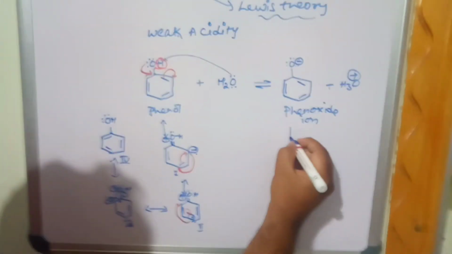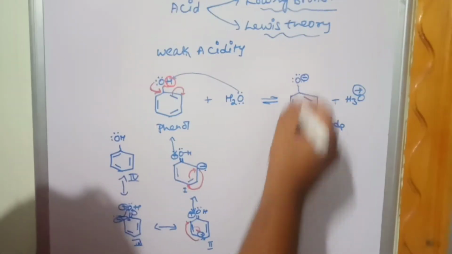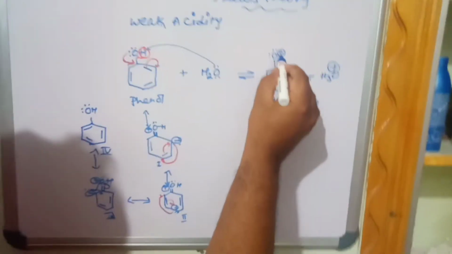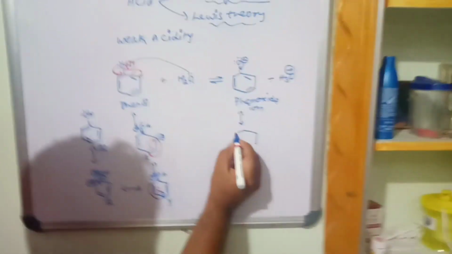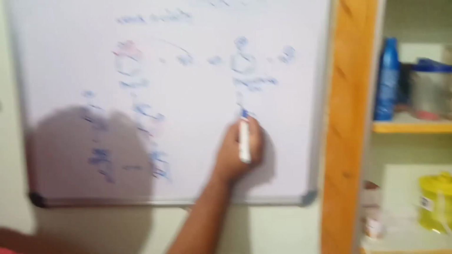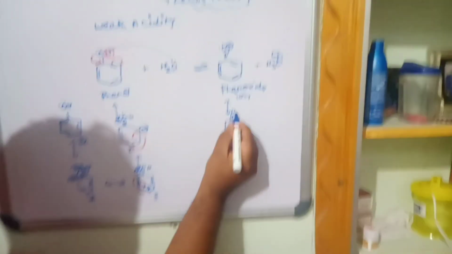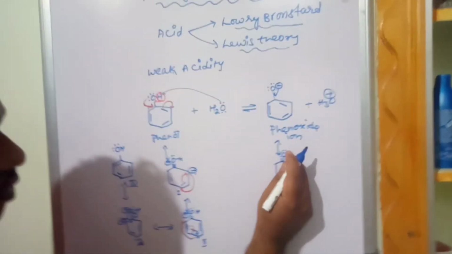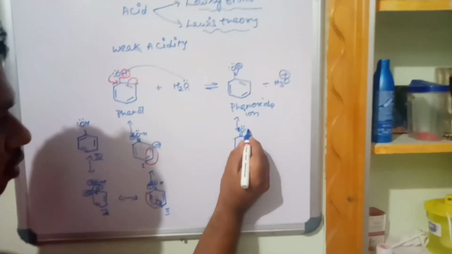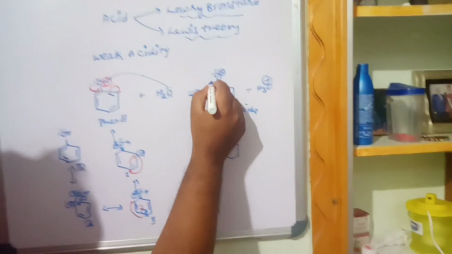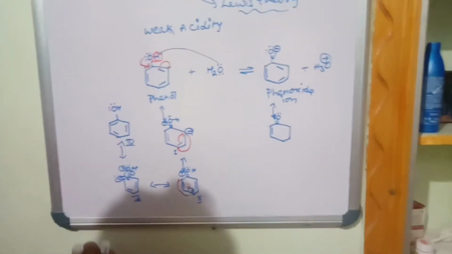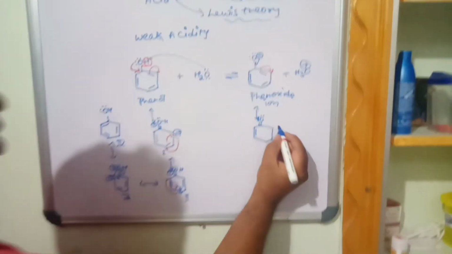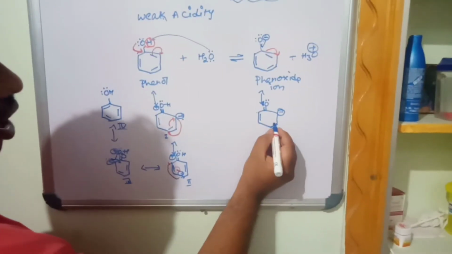Now if you come to the phenoxide ion, here one pair of electrons is given. Already 3 pairs are there, and one is given, so it becomes a double bond to O. But the oxygen has 2 lone pairs of electrons, with one minus charge. So it becomes like this. Now the pi bond which is inside will come outside and carries the negative charge here.